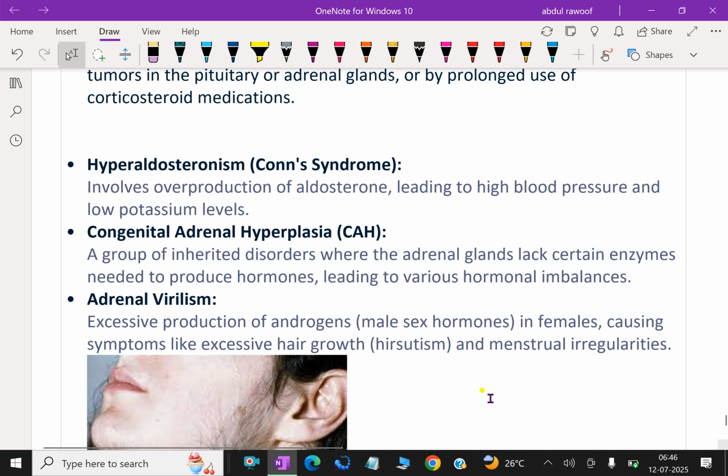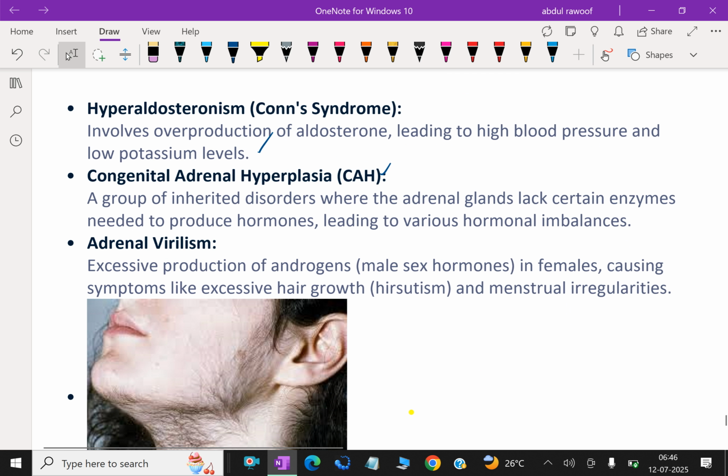Hyperaldosteronism, that is Conn's syndrome, involves overproduction of aldosterone, leading to high blood pressure and low potassium levels. Congenital adrenal hyperplasia, that is CAH, a group of inherited disorders where the adrenal glands lack certain enzymes needed to produce hormones, leading to various hormonal imbalances.